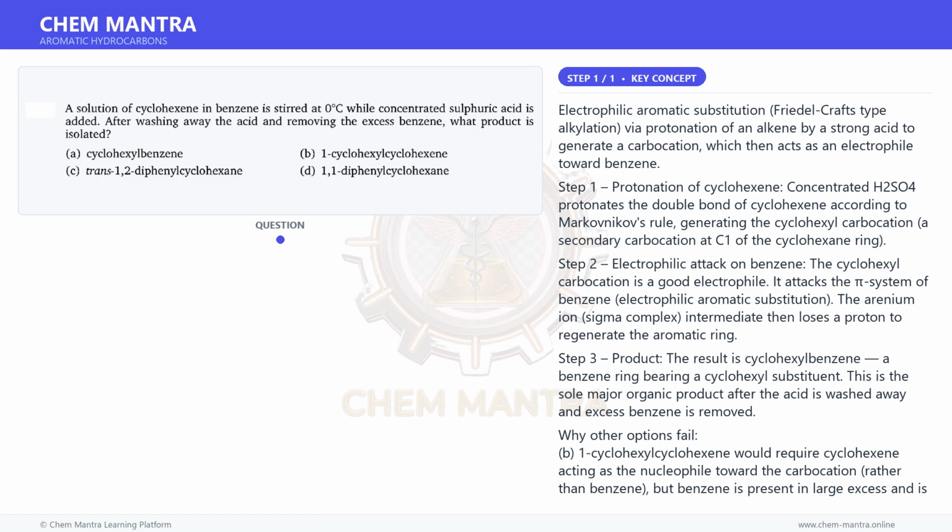C. Trans-1,2-diphenylcyclohexane would require two phenyl groups adding across the double bond, which is not the mechanism here. D. 1,1-Diphenylcyclohexane would require two benzene rings adding to the same carbon, inconsistent with the straightforward monoalkylation occurring under these mild, 0 degrees Celsius, conditions.